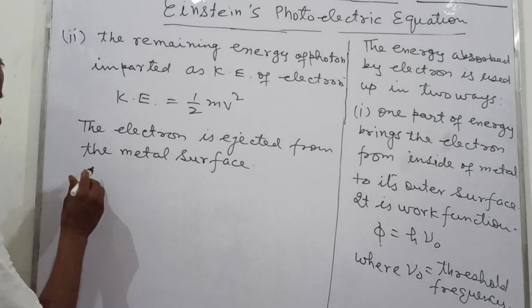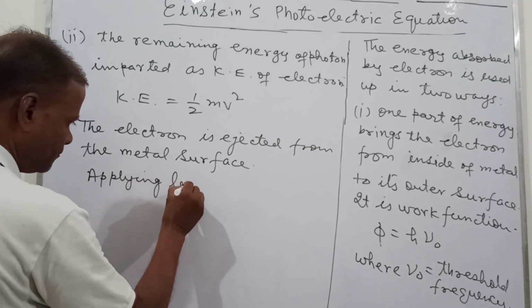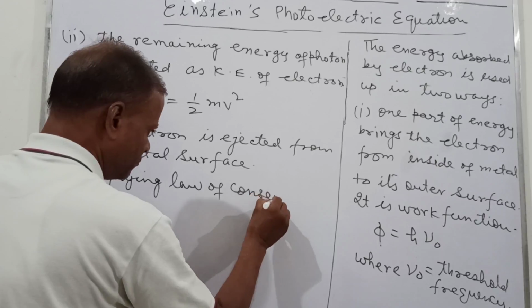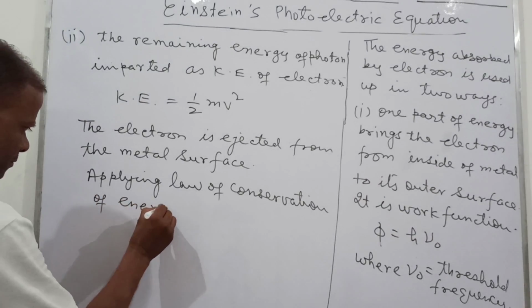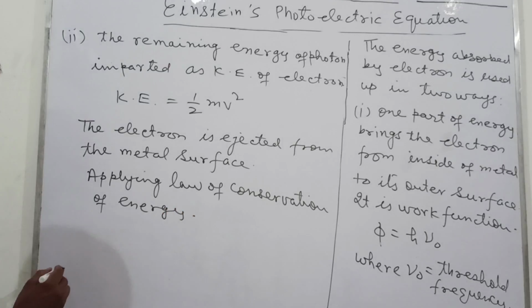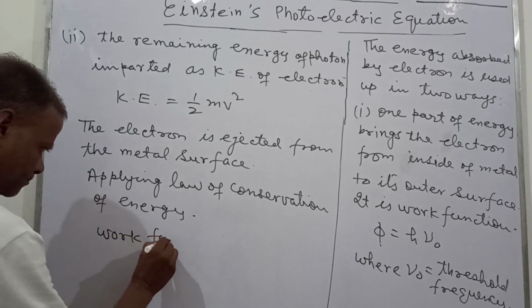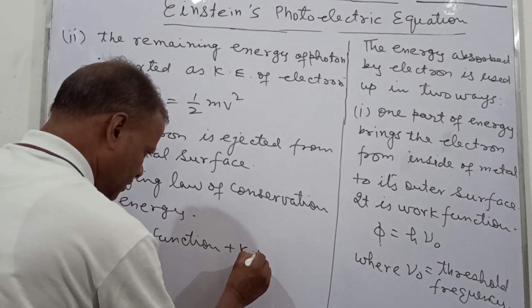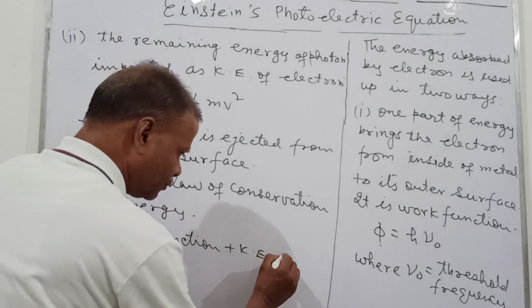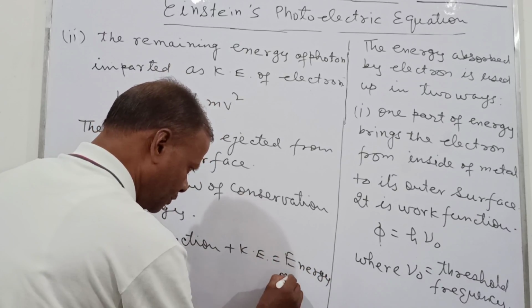So now following the law of conservation of energy, what we have is that this work function phi plus the kinetic energy is equal to the energy of the photon.